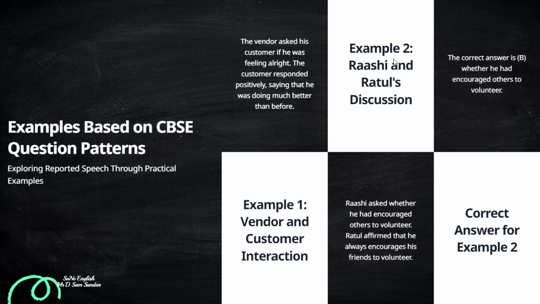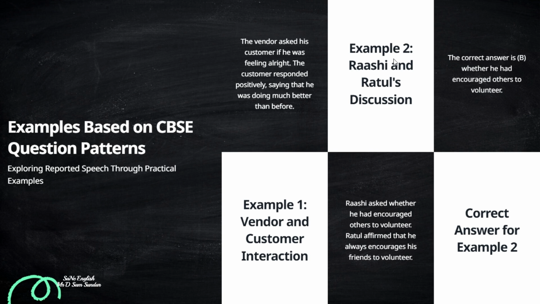Here is a small tip where you have to recognize that this is a yes or no question, and you're supposed to use "if" in between, because "Are you feeling all right today?" is a yes or no question, and it's an interrogative question as well. So it is an interrogative question, and the subtype is yes or no. You're supposed to identify that and change "am" to "was" as well. So the tense is also being changed, and also you're adding an "if". That is what you're supposed to do.